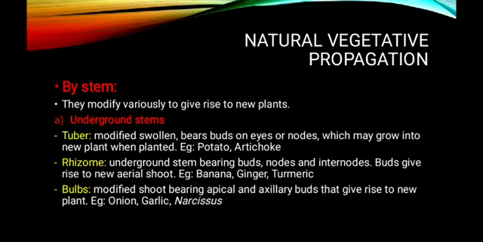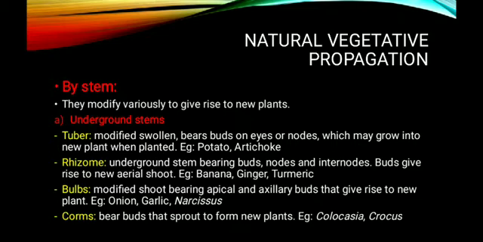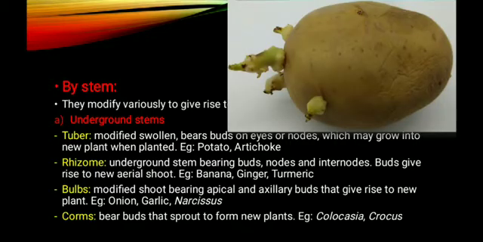And the next one is bulbs, a modified shoot bearing apical and axillary buds that give rise to a new plant, most commonly found in plants such as onion, garlic as well as narcissus. Now let us see the photographs of different types of modified underground stem involved in vegetative propagation. Before that, corms also bear buds that sprout to form new plants. Examples are colocasia as well as crocus. So this is a photograph of potato tuber. You can see the buds.